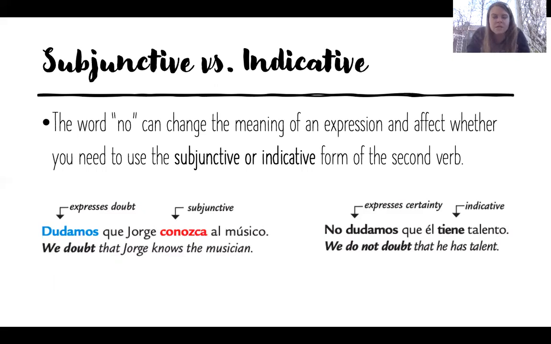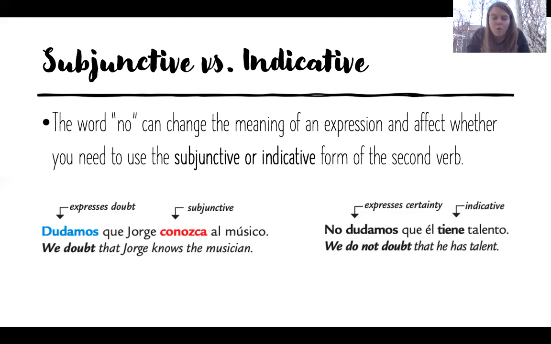Okay, so we need to talk a little bit about subjunctive versus indicative here, and that's what a lot of this chapter is going to be about, and it's going to be a little tricky. This is honestly something that's a little more difficult than other concepts to learn remotely, and so we're just going to have to buckle up and do our best and see how the next couple weeks go.